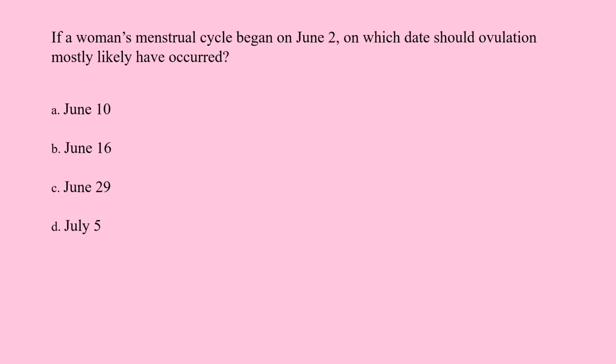If a woman's menstrual cycle began on June 2, on which date should ovulation most likely have occurred? A. June 10. B. June 16. C. June 29. D. July 5.